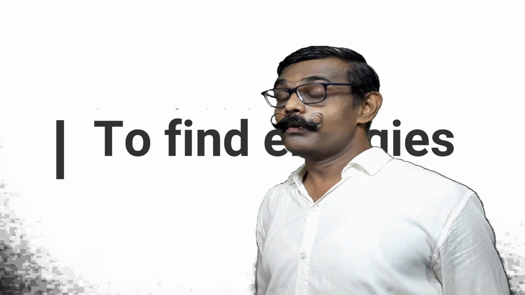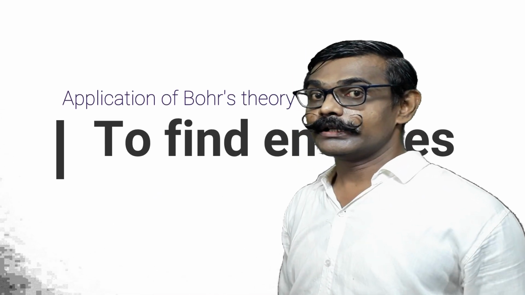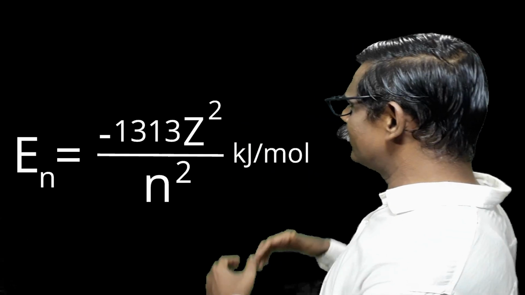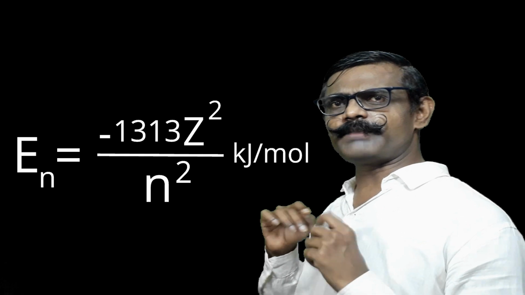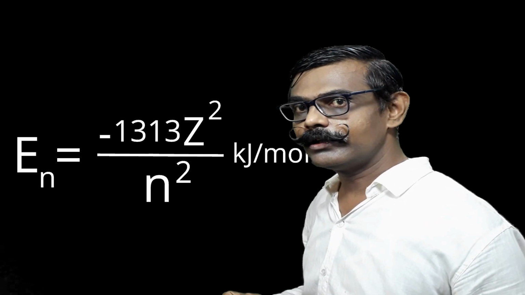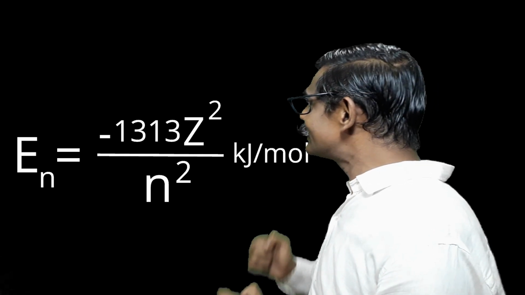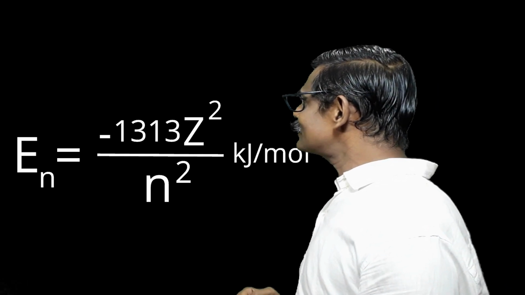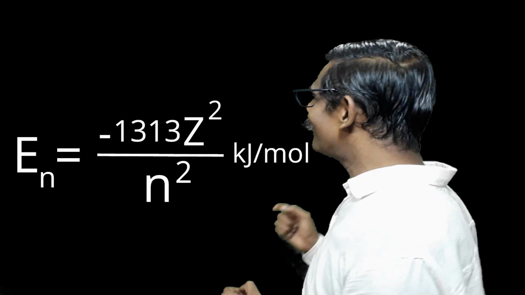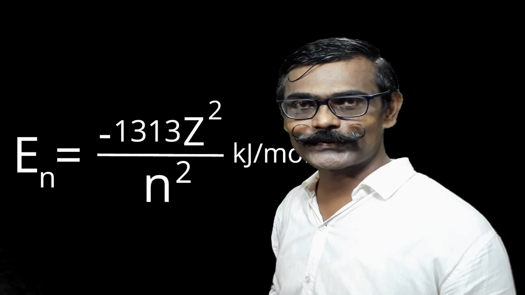Yes, students, Bohr had given us postulates. As per the postulates, he quantized the energy for the electron. He said the energy for the electron in an orbit is fixed. And what is the formula for that energy? The formula for the energy, En, is equal to minus 1313 divided by n square into Z square.